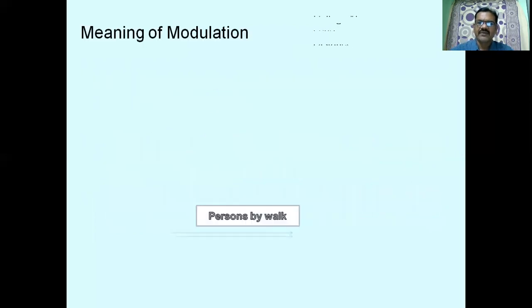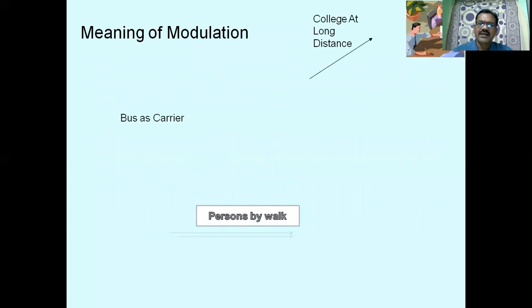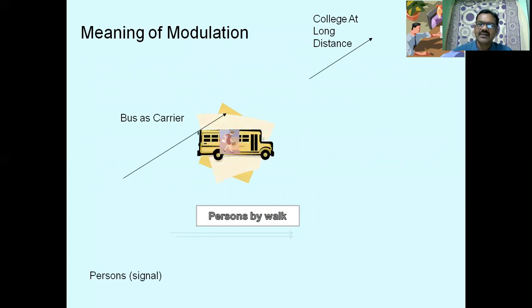Let us see the meaning of modulation. A person cannot go a long distance by walking. He can make use of a bus as a carrier. If a person goes by walking, he cannot reach the college or destination in time. If he makes use of a carrier, he can go a long distance.